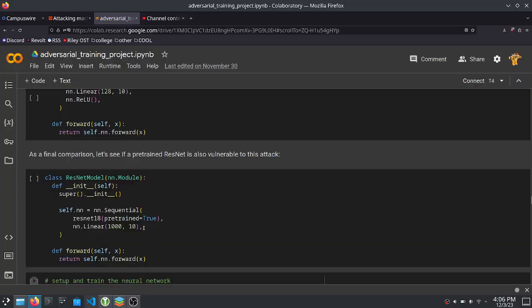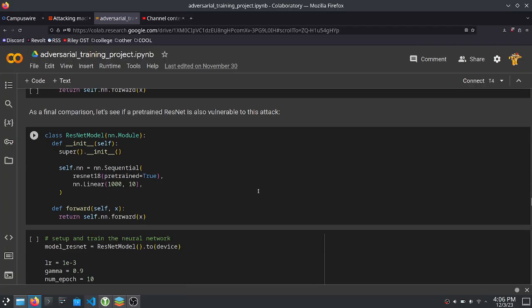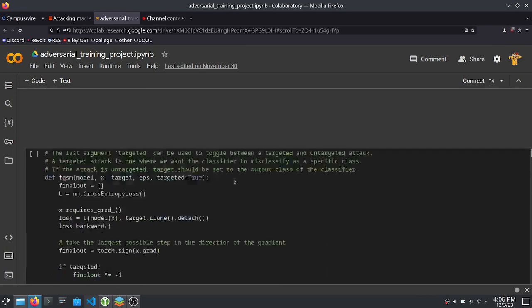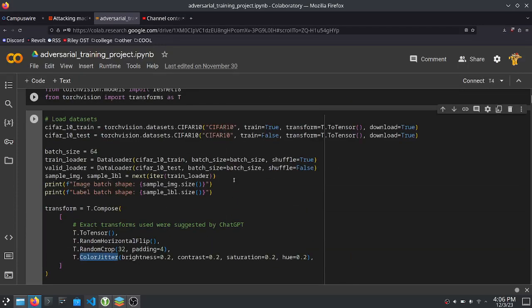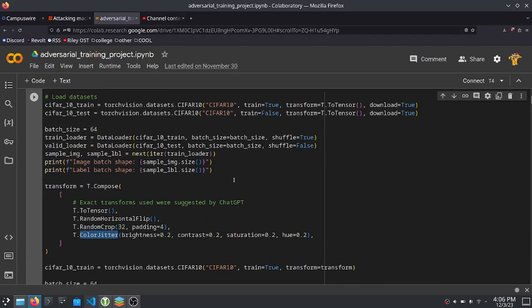So the first thing that I tried to fix this is I said, all right, let's train with data augmentation. Data augmentation is designed to make machine learning models less susceptible to noise. And so I added in random horizontal flip, random crop, and color jitter. I wasn't able to get auto augmentation to work, unfortunately. And I forgot to mention this earlier, but I'm also running on the CIFAR dataset. I was unable to get ImageNet because it's 155 gigabytes and I simply don't have enough compute to be able to do anything with ImageNet.